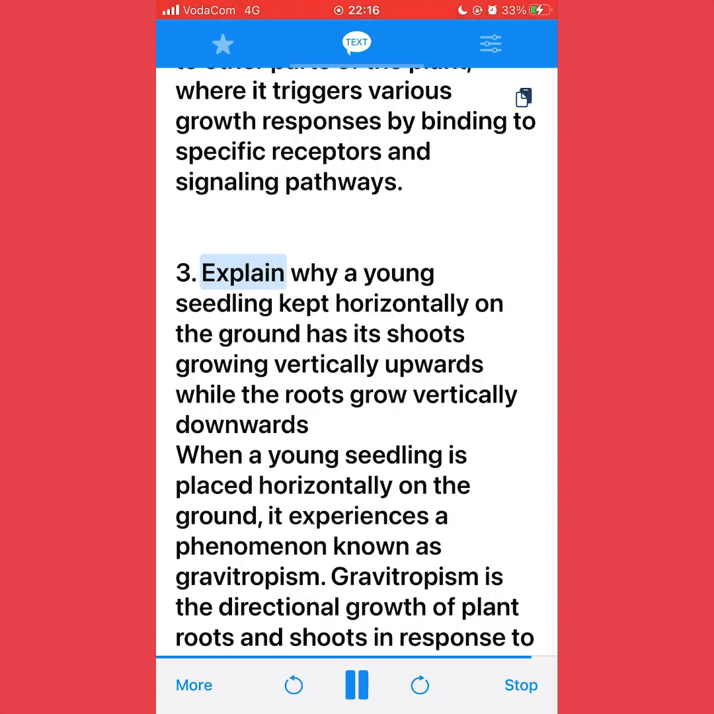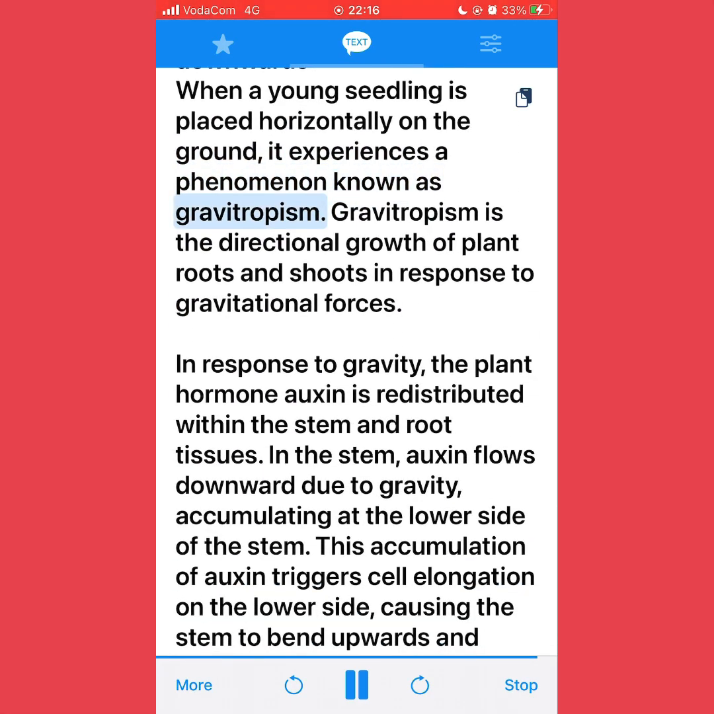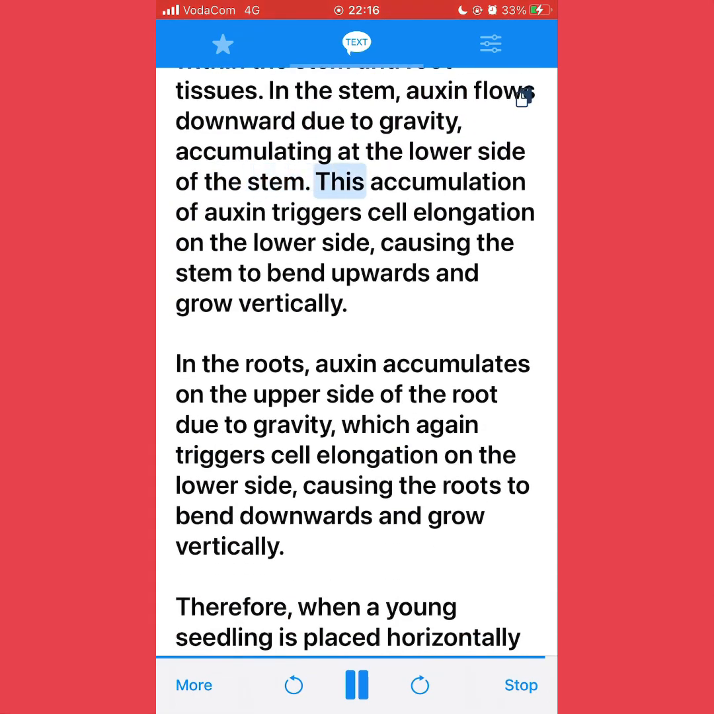3. Explain why a young seedling kept horizontally on the ground has its shoots growing vertically upwards while the roots grow vertically downwards. When a young seedling is placed horizontally on the ground, it experiences a phenomenon known as gravitropism. Gravitropism is the directional growth of plant roots and shoots in response to gravitational forces. In response to gravity, the plant hormone auxin is redistributed within the stem and root tissues. In the stem, auxin flows downward due to gravity, accumulating at the lower side of the stem. This accumulation of auxin triggers cell elongation on the lower side, causing the stem to bend upwards and grow vertically.